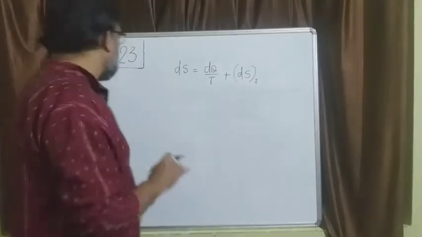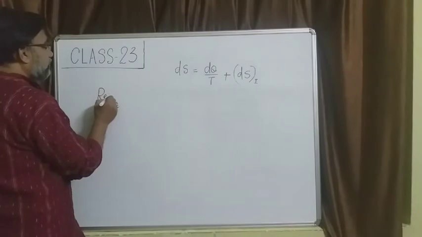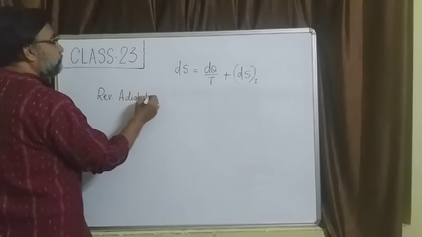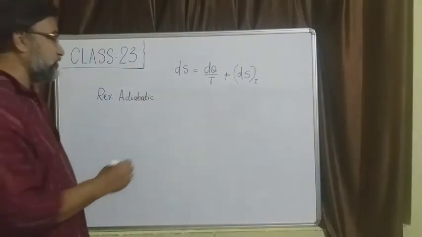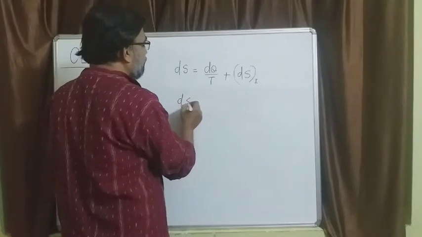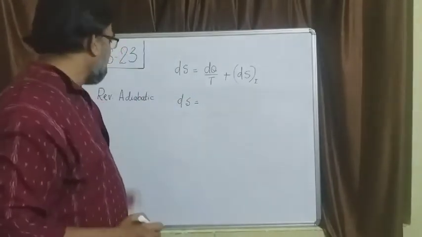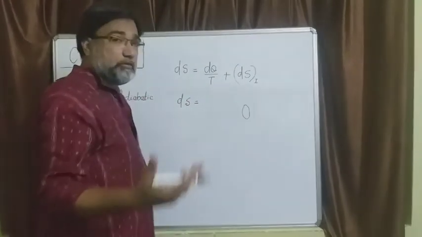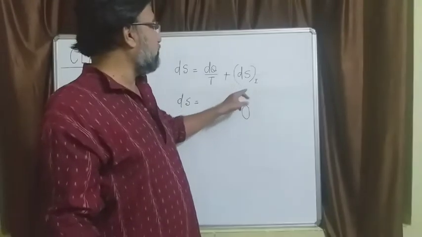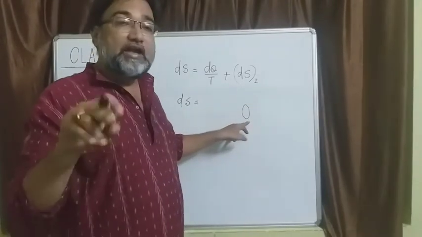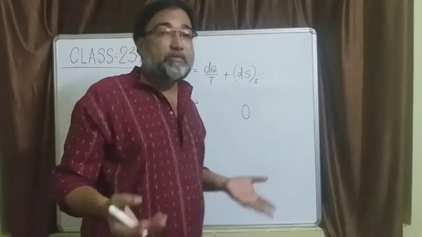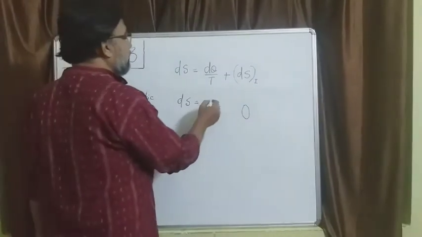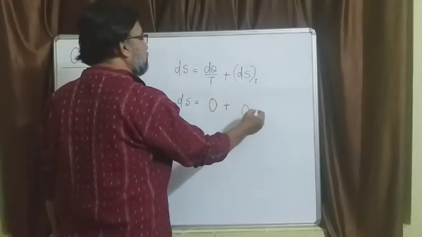Now take the case of a reversible adiabatic process. So what will be the change in entropy for a reversible adiabatic process? It's a reversible process, so there is no irreversibility, and this term is 0. This is an adiabatic process. What is an adiabatic process? An adiabatic process is a process in which there is no heat transfer. That means this heat transfer part is also 0. So 0 plus 0 is 0.